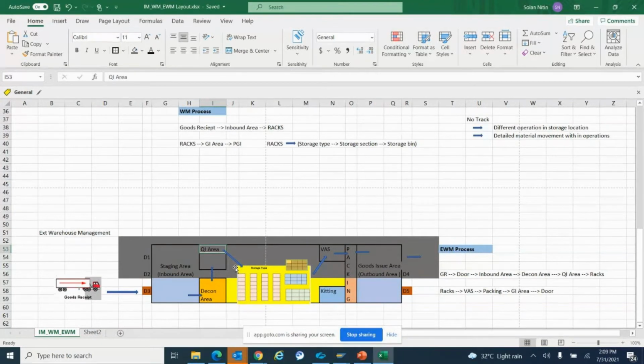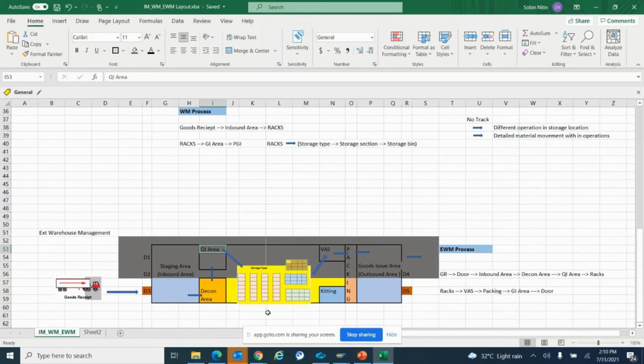It will be tracked that the material has reached the second floor, next to the lift, at the place where we unload the materials from the lift. We call that area the ID point, the identification point. We pick the materials from the lift, keep them there, and from there we take them to the storage type. Up to these activities we can track in EWM.